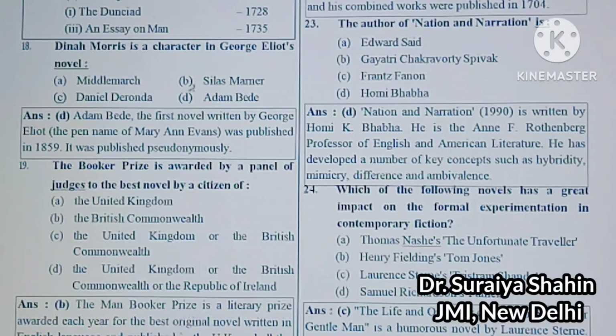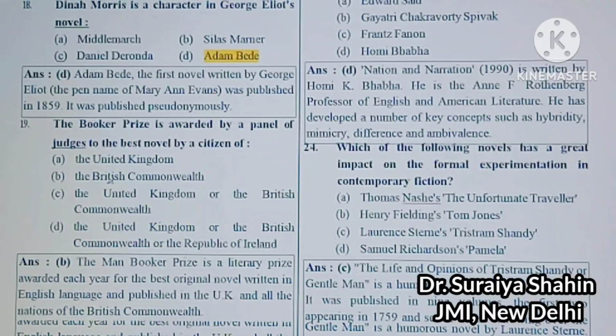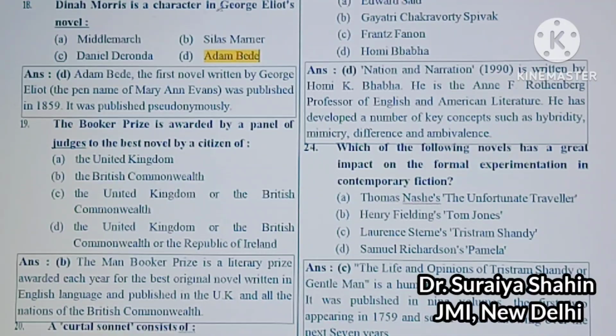First option is Middlemarch, second is Silas Marner, third is Daniel Deronda, and the last option is Adam Bede. So Dinah Morris is a character in George Eliot's novel Adam Bede. Adam Bede is a very important novel, and George Eliot, you know, is known as a realistic novelist, and in this book you can get the essence of realism. And George Eliot writes under her pen name, Mary Ann Evans.